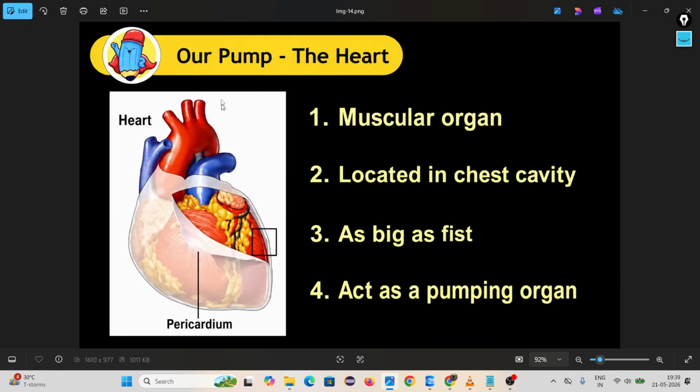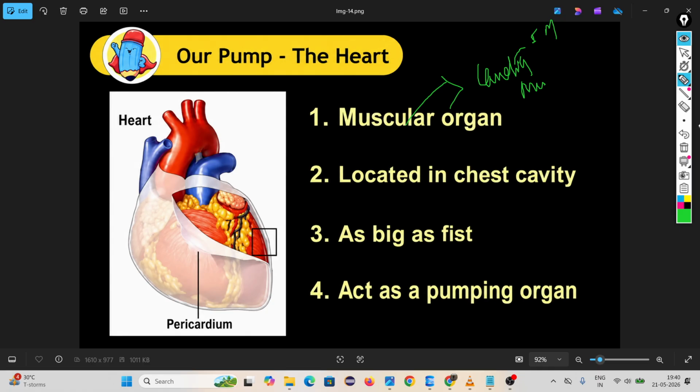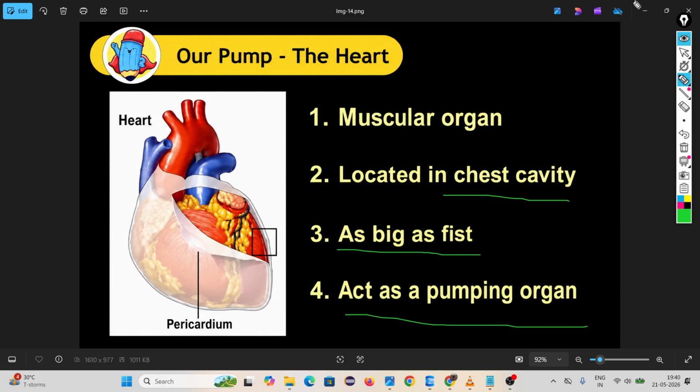Then come to our heart. The heart is the main pumping organ for flowing blood inside arteries and veins. Heart is like a pump. You have to remember, the heart is a muscular organ, particularly which type of muscle? Cardiac muscle, and it is an involuntary muscle. It is located in the chest cavity. It is as big as our fist and acts as a pumping organ. The heart is covered by a cover called the pericardium.